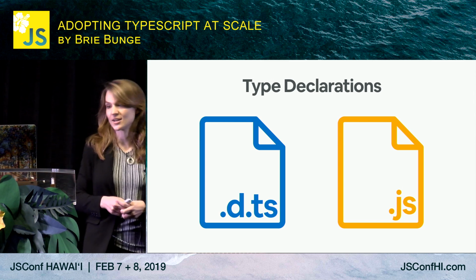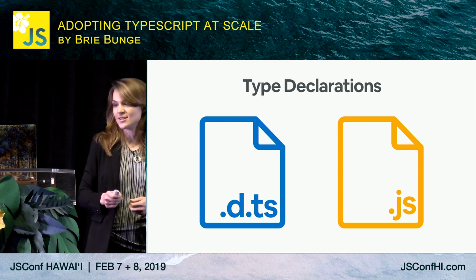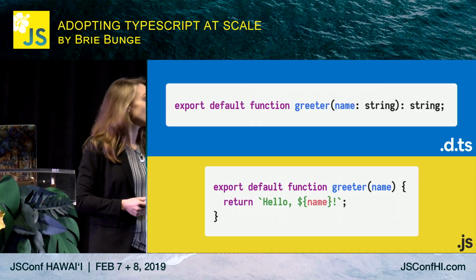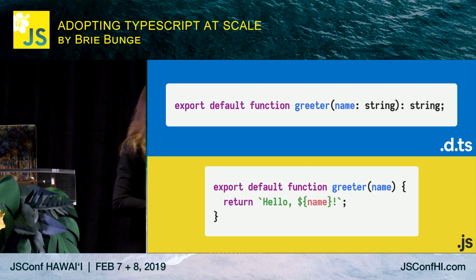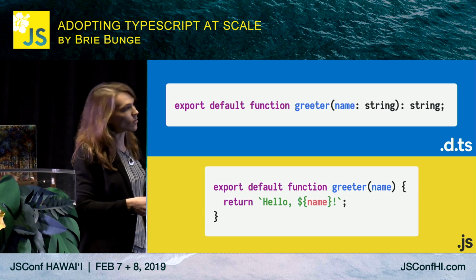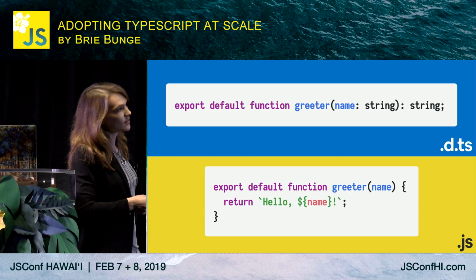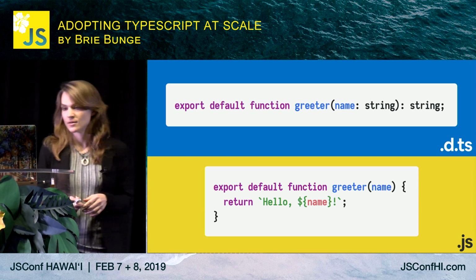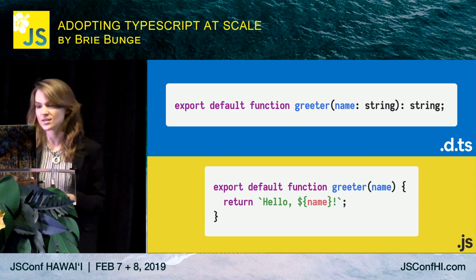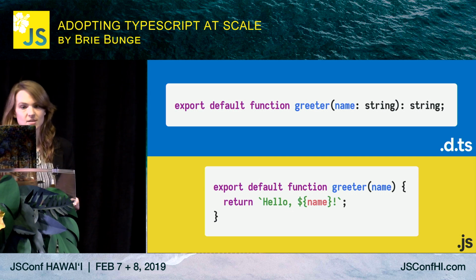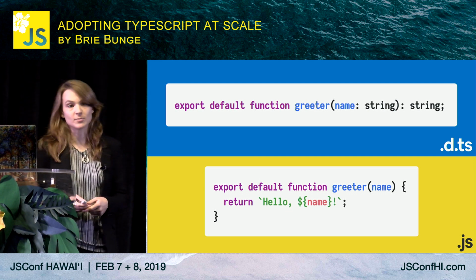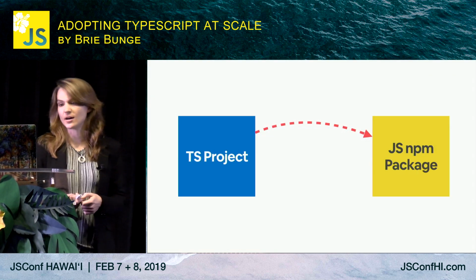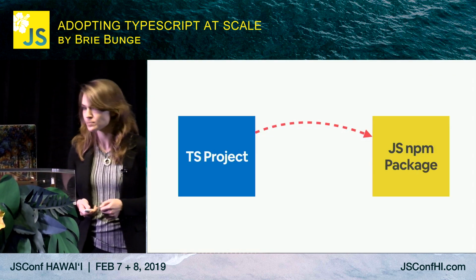TypeScript has a feature called declaration files, files with a d.ts extension, with which we can define types for JavaScript files. Let's look at an example. So we have the greeter function that we saw earlier and the corresponding d.ts file on the top. There are no implementation details here. It only describes what the types are. TypeScript stitches these together such that the declaration file is used at compile time and the original JavaScript is used at runtime. So let's go back to our original scenario and see how declaration files can help.